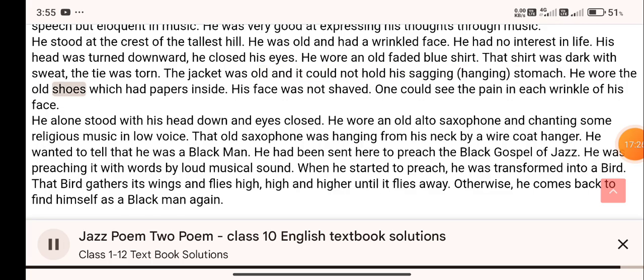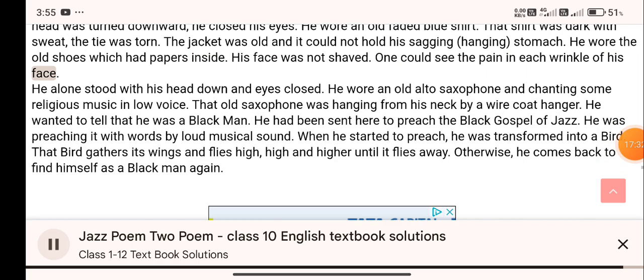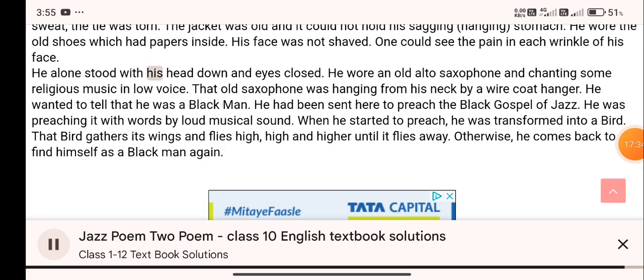He wore old shoes which had papers inside. His face was not shaved. One could see the pain in each wrinkle of his face. He alone stood with his head down and eyes closed. He wore an old alto saxophone and was chanting some religious music in a low voice. That old saxophone was hanging from his neck by a wire coat hanger.